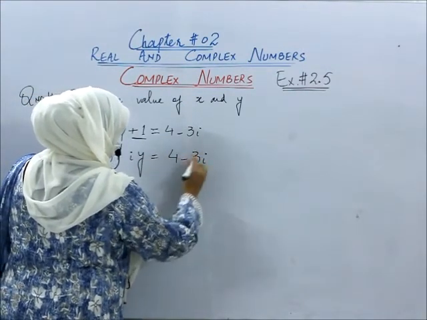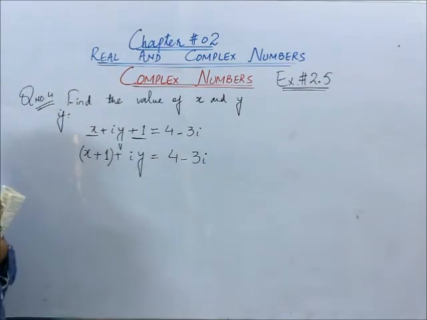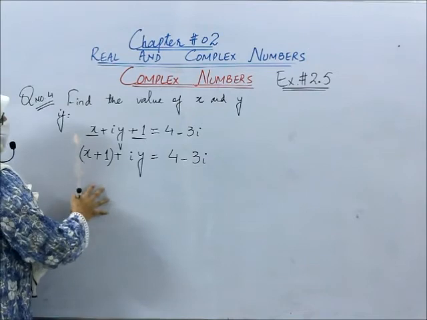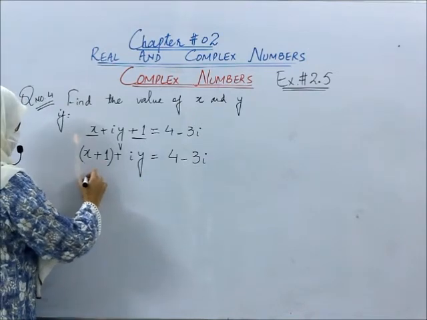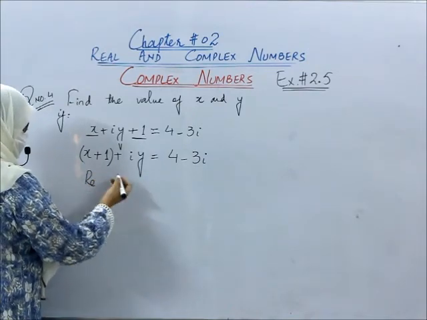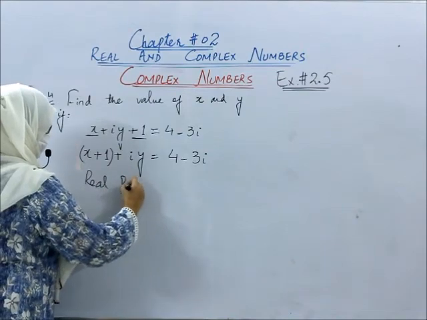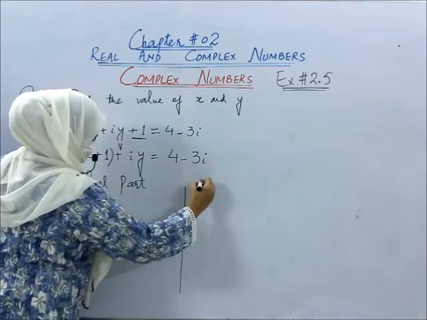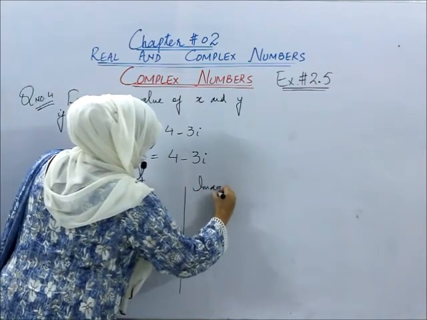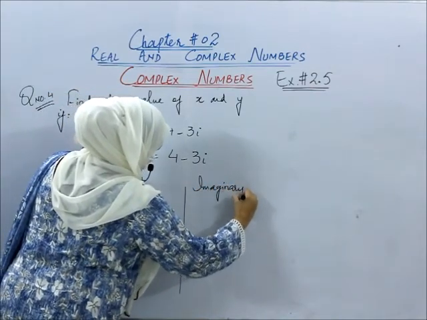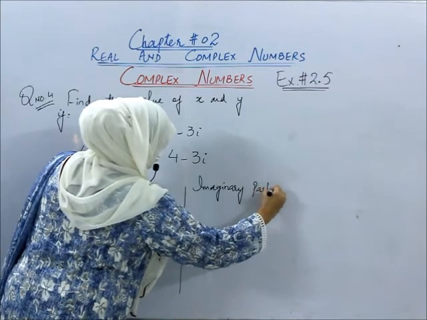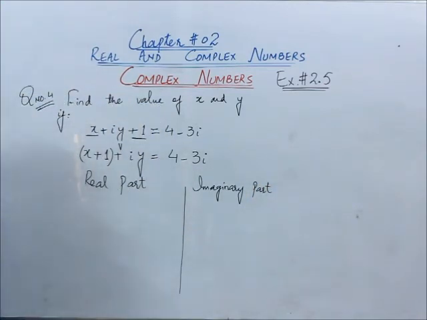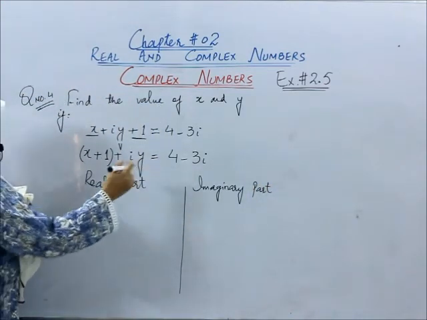This number would remain as it is, already in the form a plus iota b, the real and imaginary part. Now if I equate these two numbers, real part would be equal to the real part and imaginary part would be equal to the imaginary part. Right? We will equate the real parts and the imaginary parts separately.